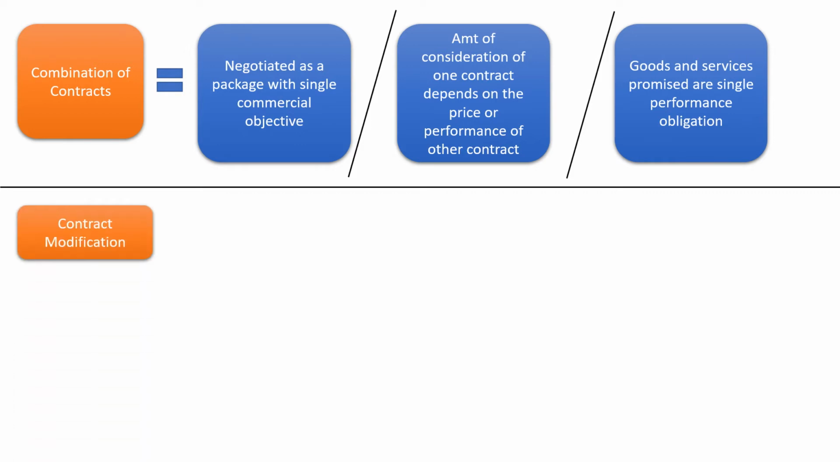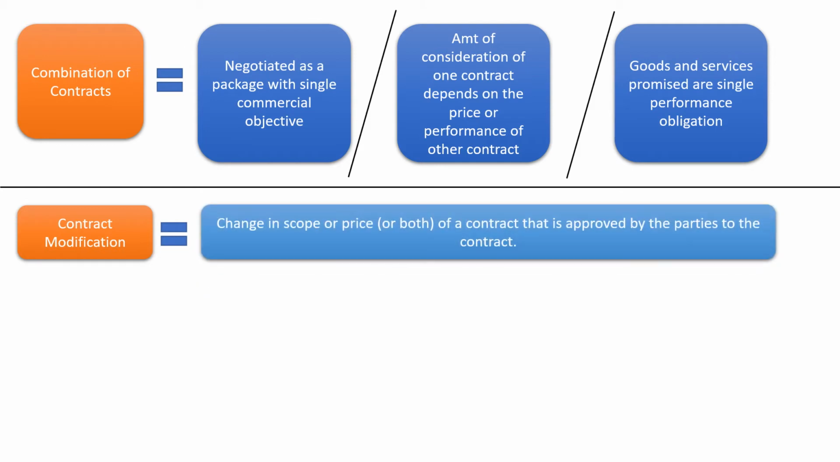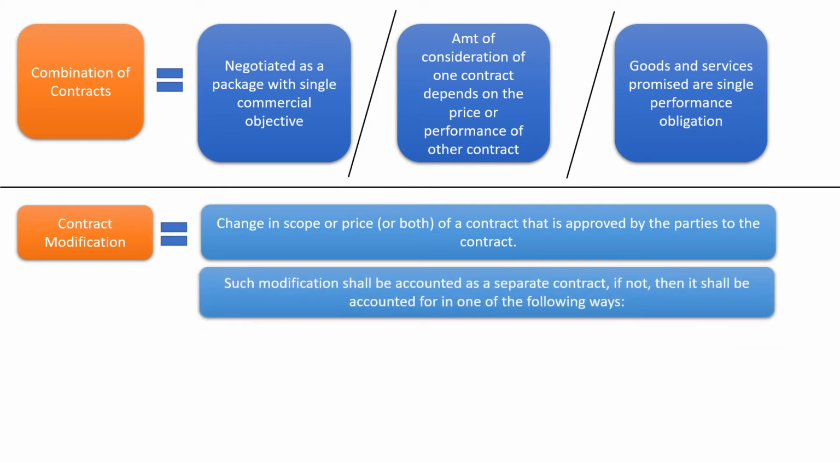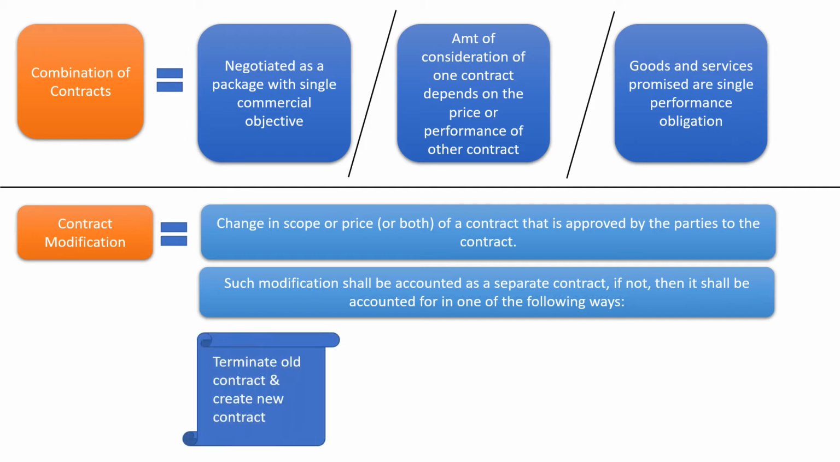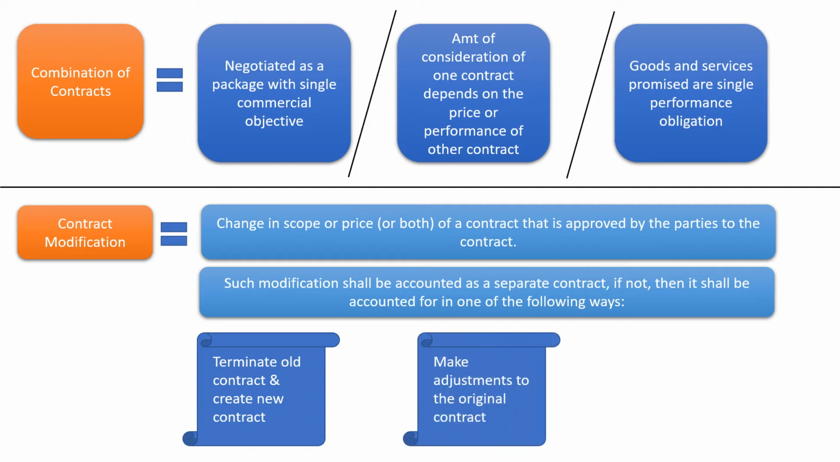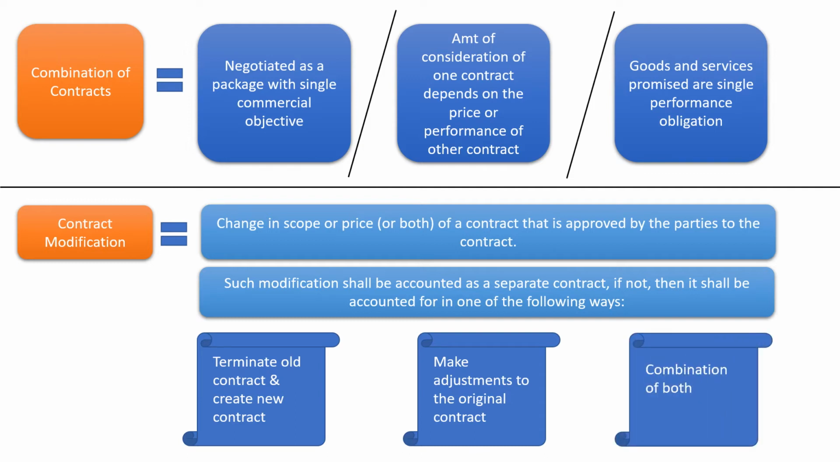Contract modification. Now, contract modification is a change in scope or price, or both, of a contract that is approved by the parties to the contract. Such modifications shall be accounted as a separate contract. If not, then it shall be accounted for in one of the following ways. One of the ways is basically you terminate the old contract and create a new contract. You can make adjustments to the original contract, or you can take a combination of both.